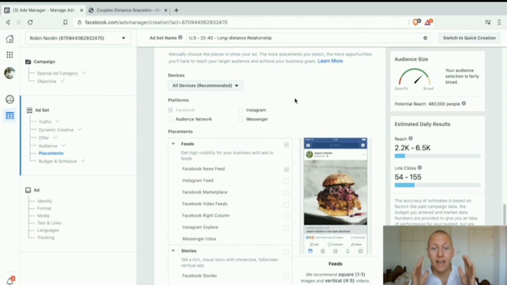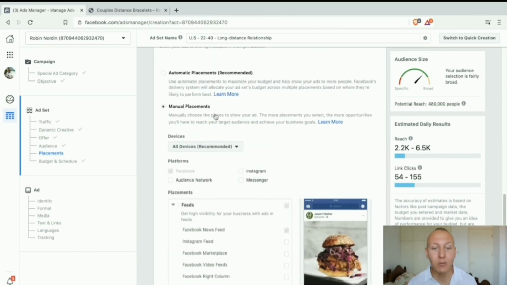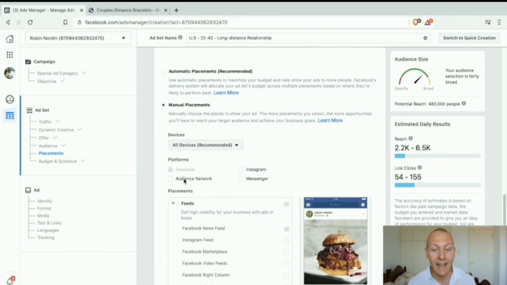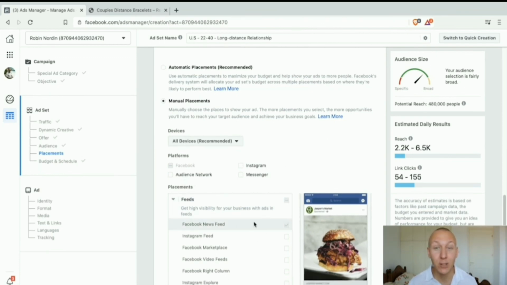But to summarize this, starting off, I recommend that we target both mobile and desktop. I recommend that we never use audience network, and that for now, if you're trying to sell something, especially an e-commerce product, start off by only using the Facebook news feed, and then we can start expanding. We can try out Instagram, we can try adding Messenger and get some more data later on. But this is one of the best practices we can do that has one of the highest conversion rates. It's also one of the easiest ways to get our ads out there. So that is placements when it comes to our ads. Always use manual placements, never use audience network. Starting off, use the Facebook news feed only.